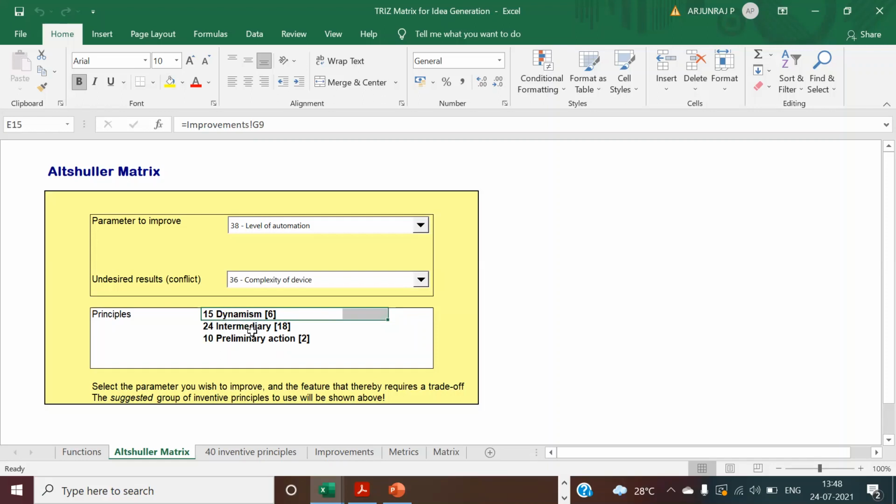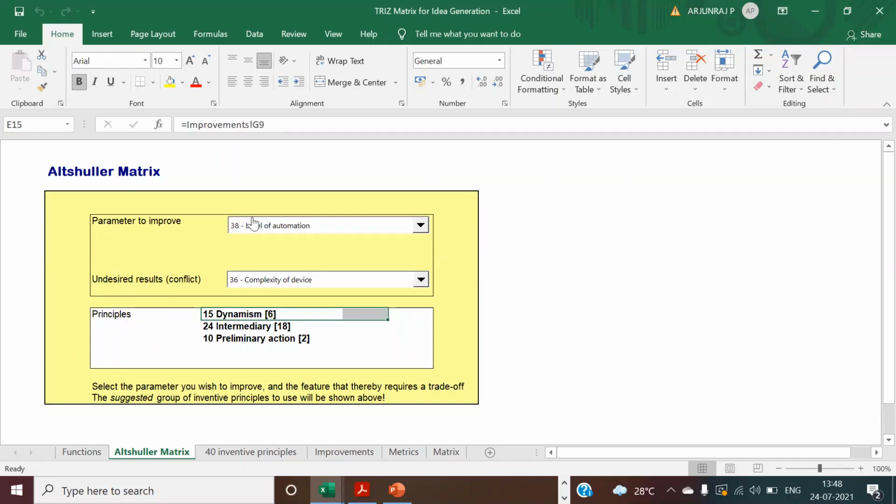You have to deal with the machines, and you can take preliminary action. What can go wrong with respect to the device? Intermediary means it's a temporary solution. You can find some temporary solution, and against that you can take the corrective action to achieve the automation. Over a period of maybe 3 months, you can then make that temporary solution a permanent solution. Then you can achieve both things. So the principle is nothing but a solution for you.